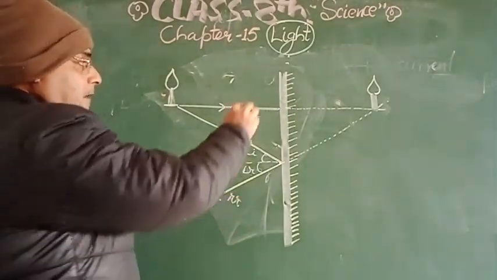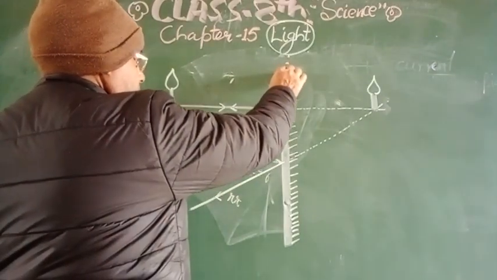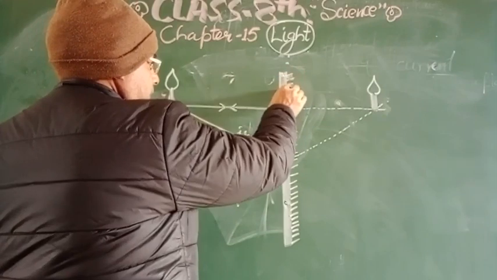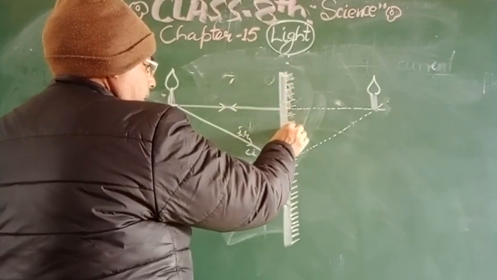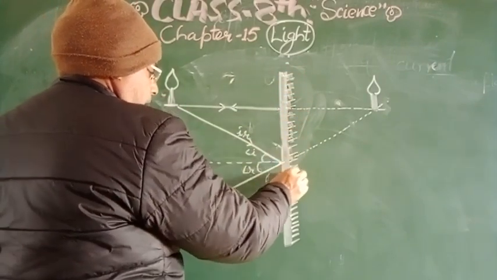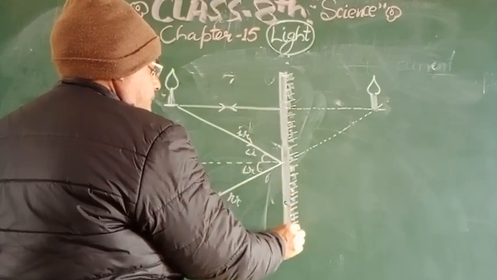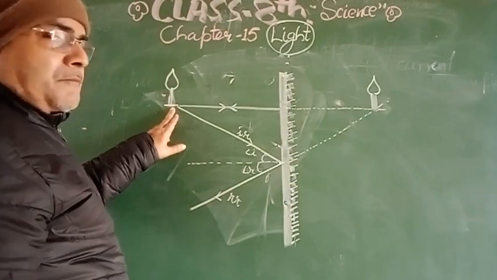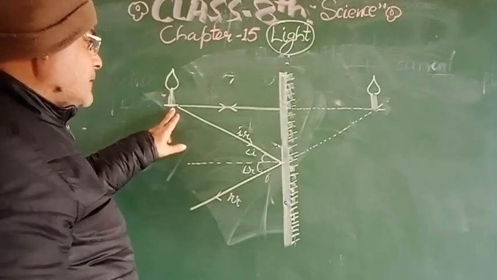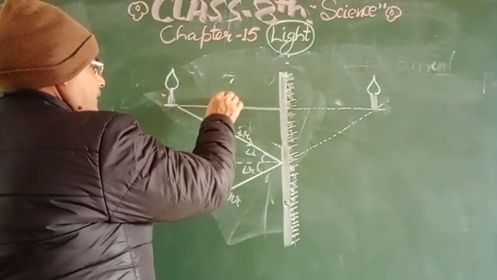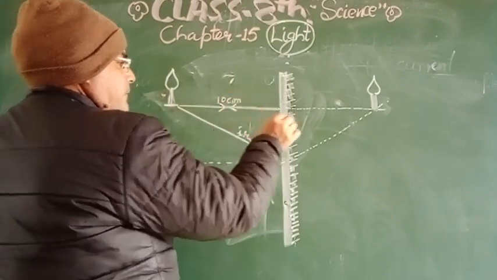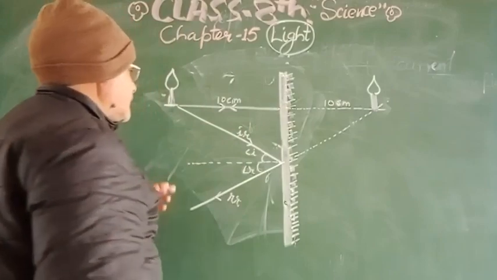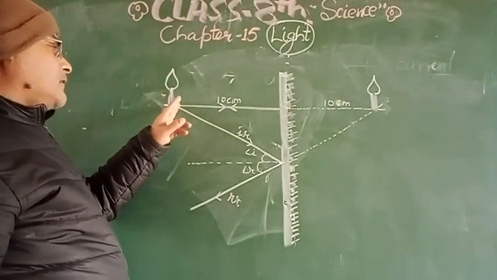You take a plane mirror like this, having one side painted and one side plain, and you put an object in front of the mirror at a certain distance. Suppose this is 10 centimeters, this is 10 centimeters, then this will again be 10 centimeters.